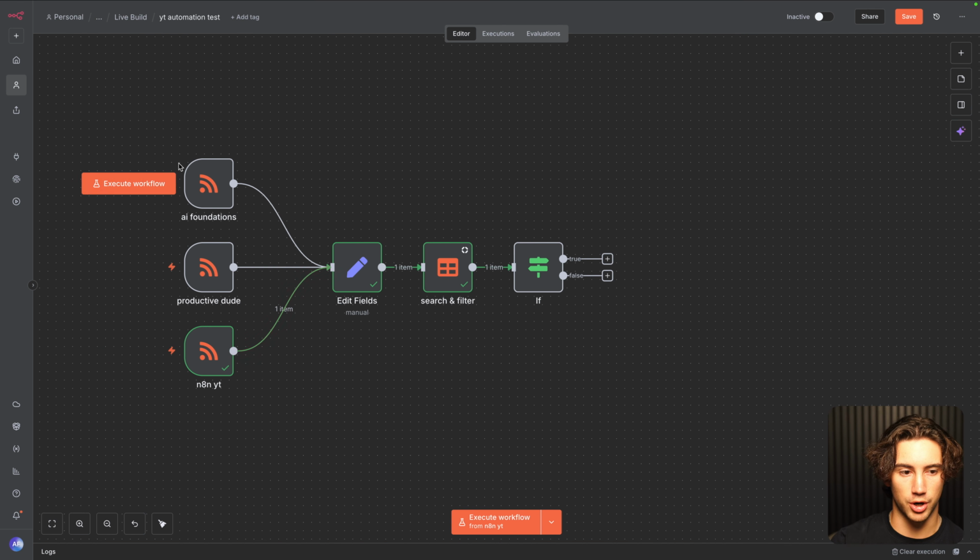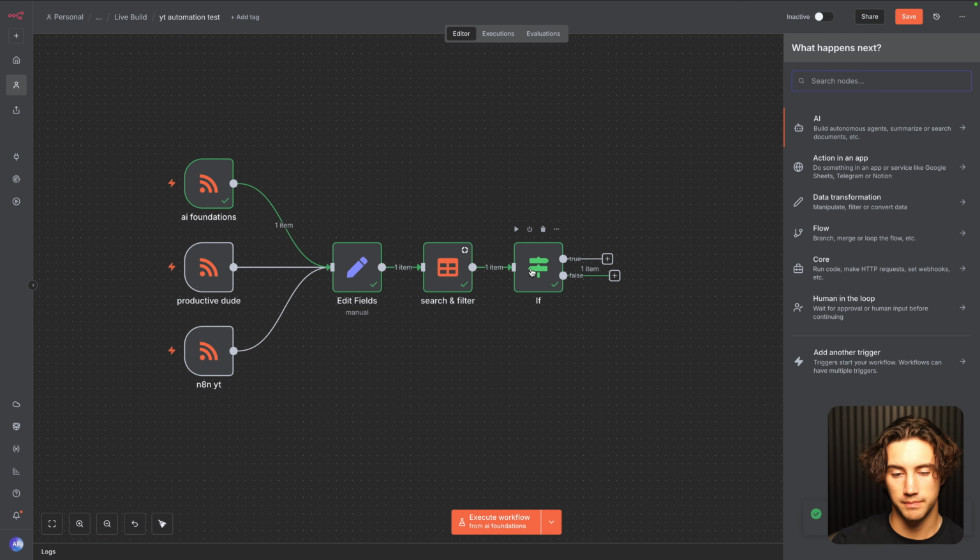So if I actually run this after setting it up like that, it should go to the false route since it is empty. And if it is empty, we want to continue the workflow down here. If it's not empty, we'll just stop the workflow.